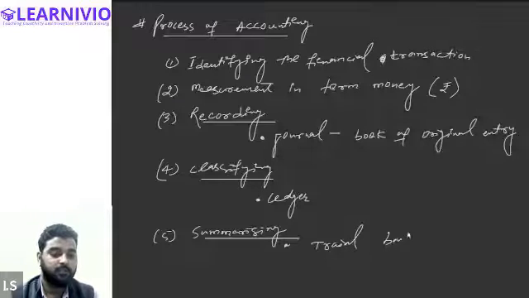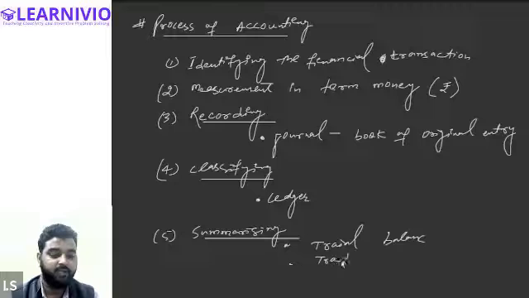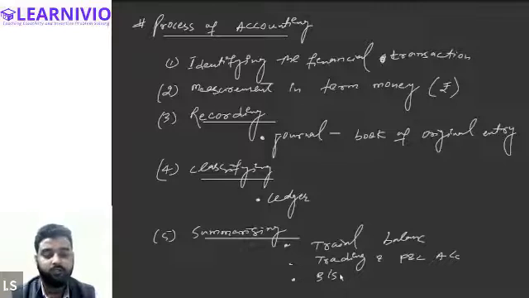Trial balance, balance sheet, and trading account, profit and loss account, and finally the balance sheet, right? Yes, sir. These 3 statements are collectively known as the process of summarizing.